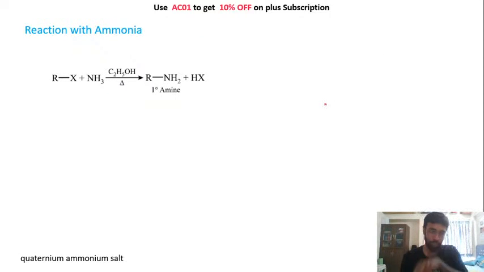चलो, this is an important part of this chapter where we study the reaction of ammonia. Okay, so we have reached that point of the chapter जहाँ पे अपन ने सारे preparation method देख लिया. We have studied very in depth about the concept of alkyl halide. So this is again one concept that is very important. You will see a lot of questions coming in your JEE on this topic, that is your reaction with ammonia, the alkyl halide's reaction with ammonia.